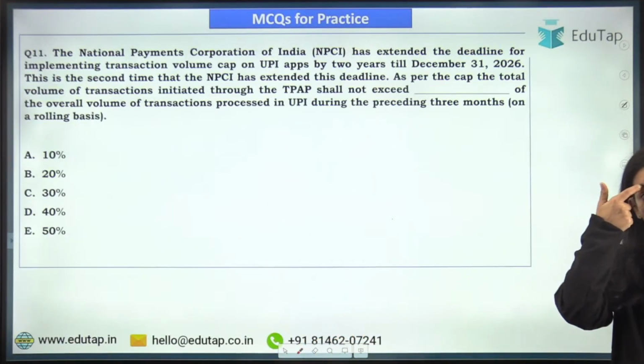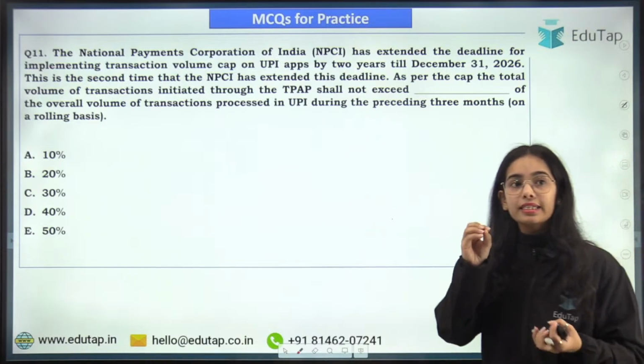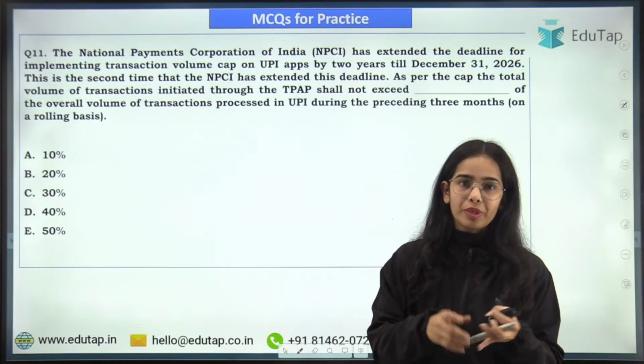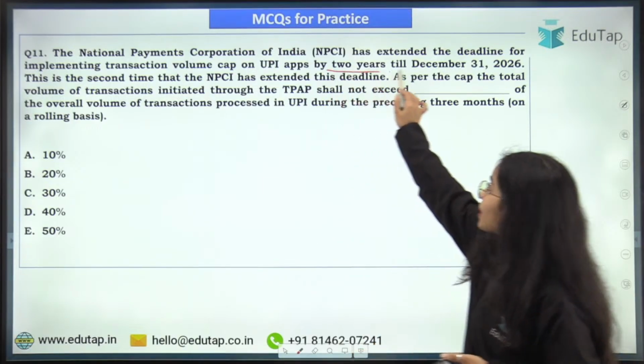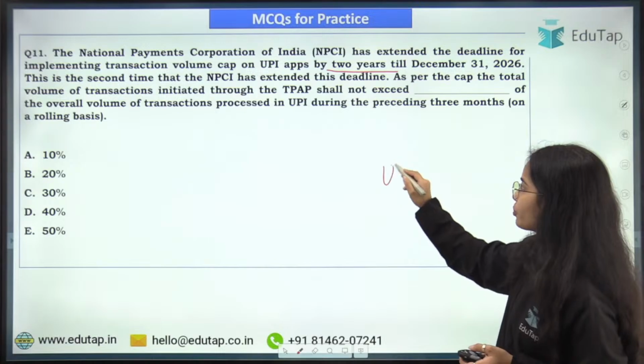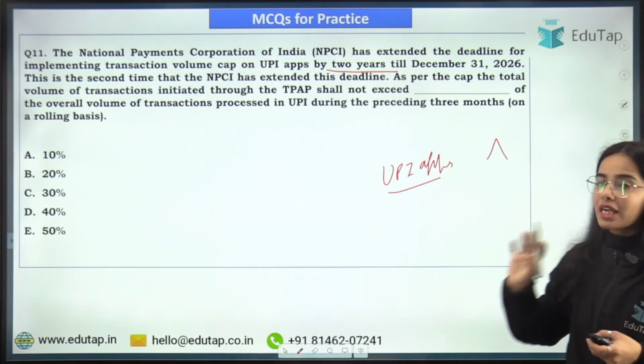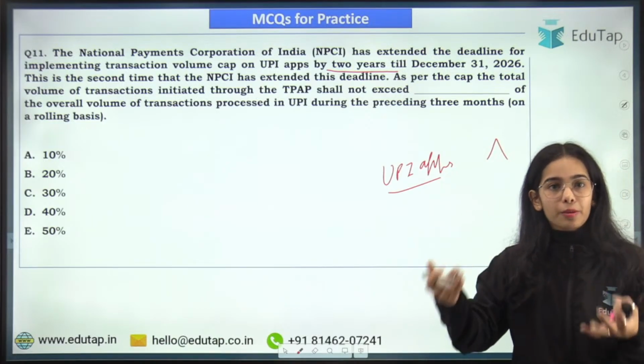Try to answer this question. NPCI has extended the deadline for implementing the transaction volume cap on UPI apps by 2 years. So basically, for UPI apps there is a transaction volume cap that has been imposed.